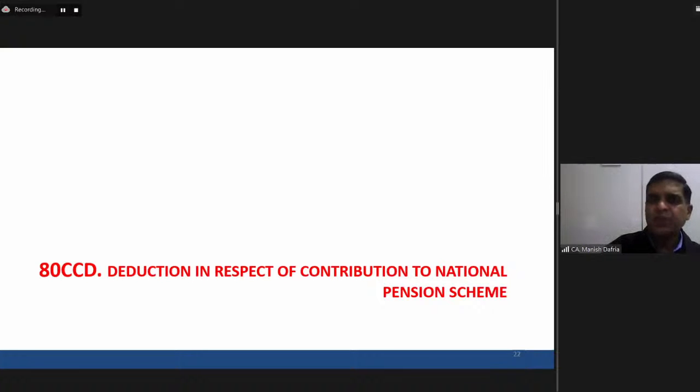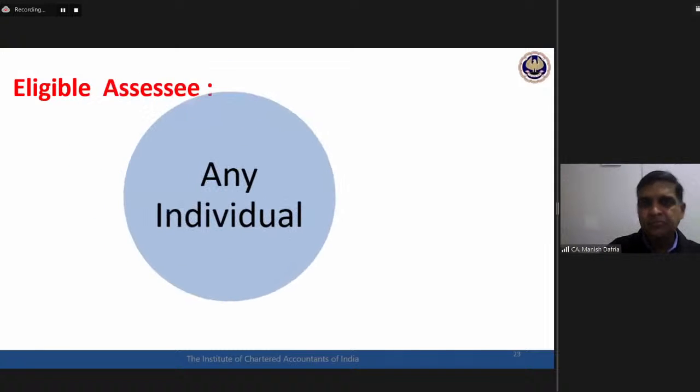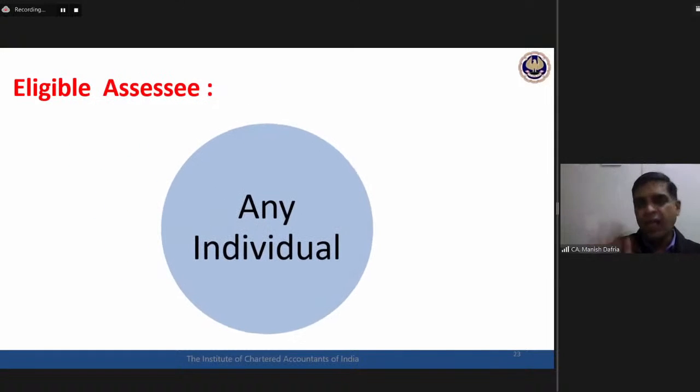Deduction in respect of contribution to National Pension Scheme, NPS. Contribution given to that NPS can generate this deduction to the assessee under section 80CCD. First of all, who all are eligible assessees? Only individual again. Not even HUF, only individual, 80CCD.